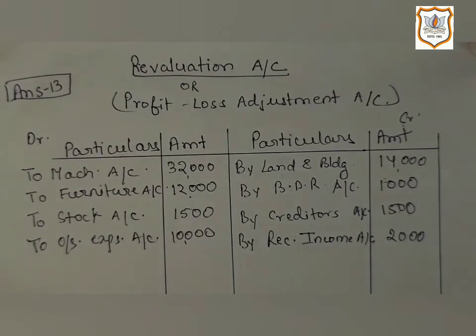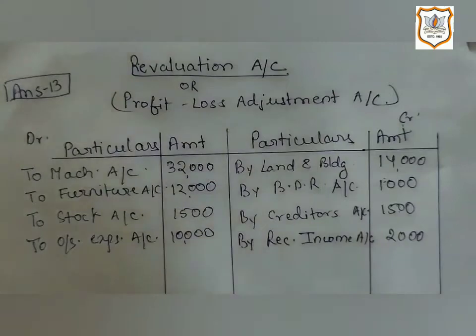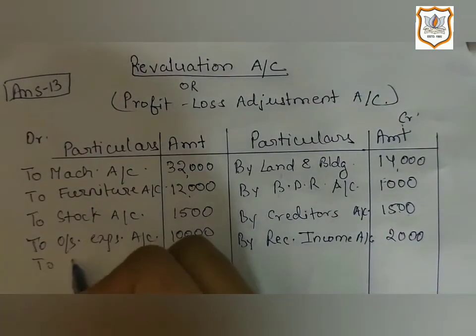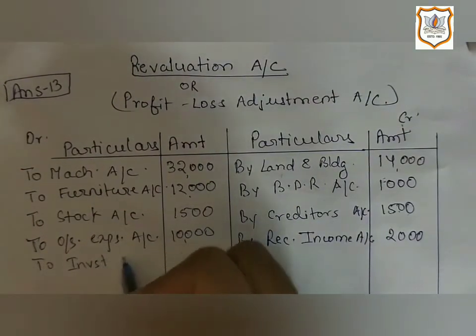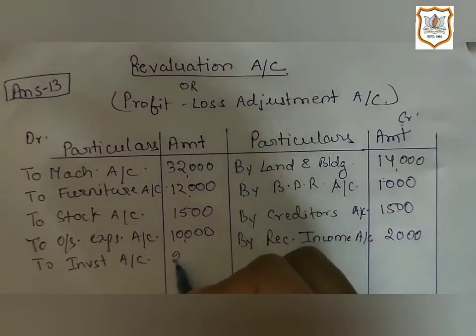And it is given that investment is to be shown at its market value. Here market value is lower than the book value. Investment is an asset, and here the asset is decreasing by rupees 2,000. So it is a loss for the firm. So we will record it on the debit side of revaluation account, to investment account 2,000.